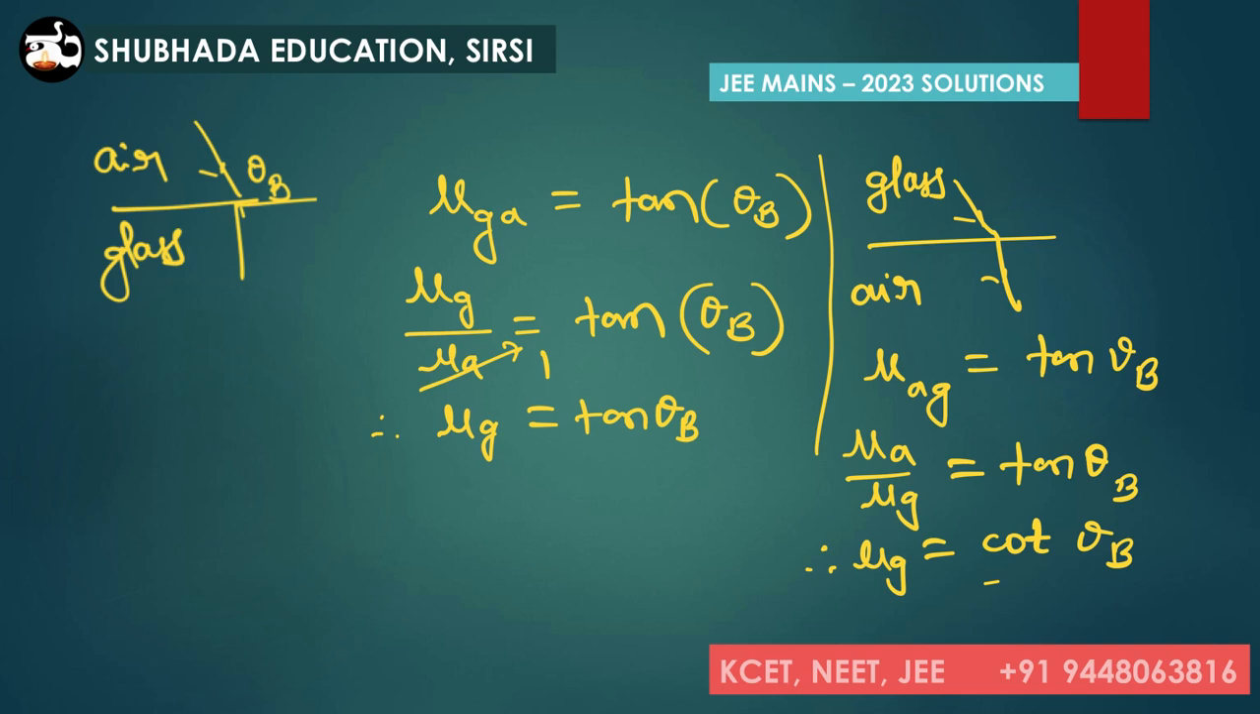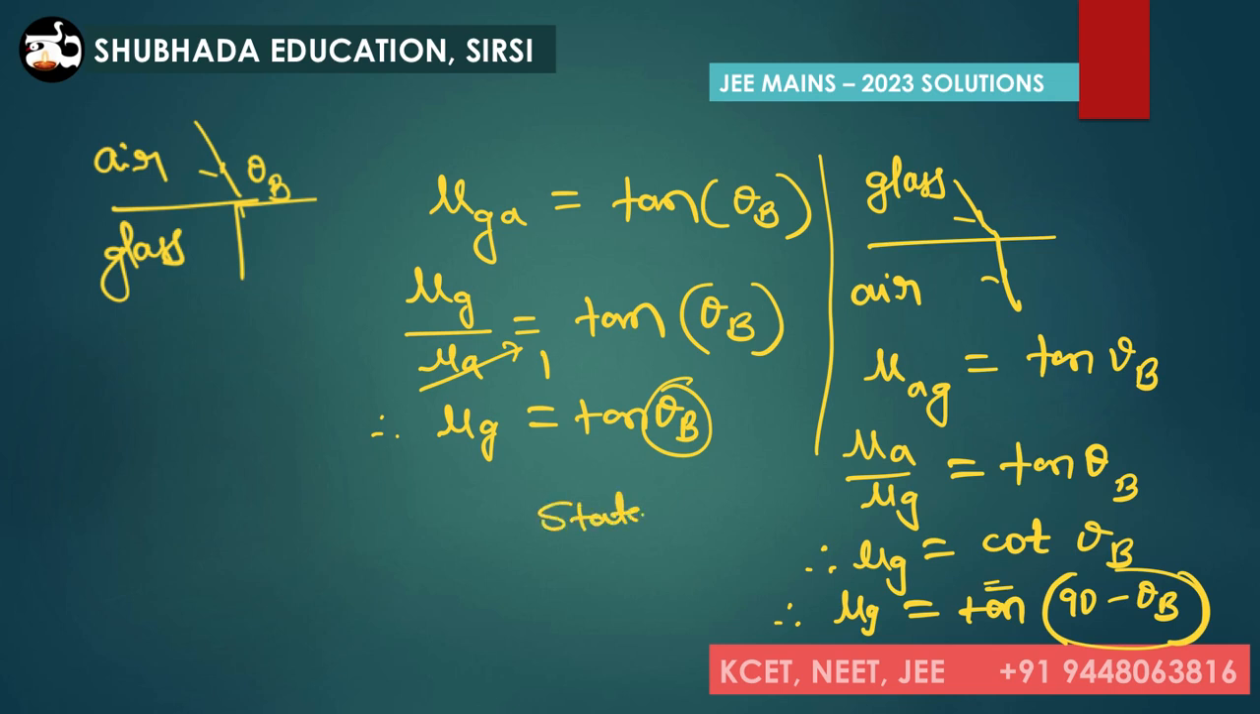So now we have to replace cot in terms of tan theta. We know that cot of 90 minus theta is nothing but tan theta. So therefore we can write mu g is equal to tan of 90 minus theta b, or else pi by 2 minus theta b. Now you can see theta b, and here we have 90 minus theta b, that is pi by 2 minus theta b. Both are equivalent, therefore we can say that statement 1 is exactly correct.